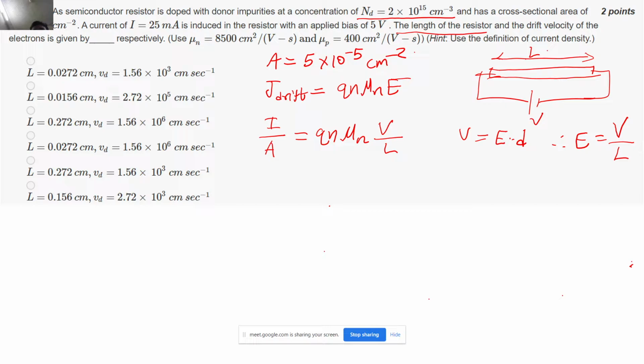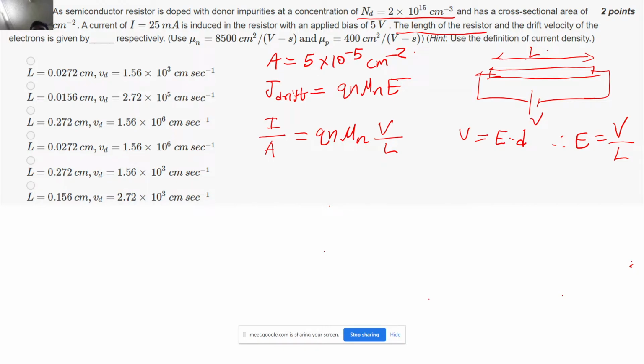So now I have this length with me, and this is the exact thing that has been asked, like what is the length of the resistor, correct? So now I will take this L term on the left hand side and I will put all the terms on the right hand side. So we will get L is equal to Q n mu n V into A divided by I, correct?